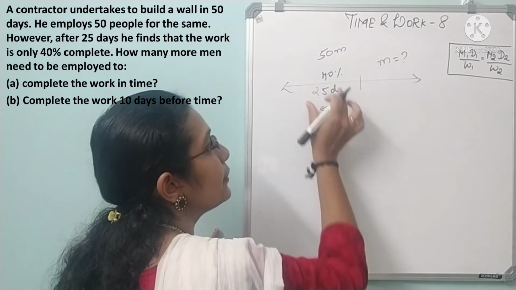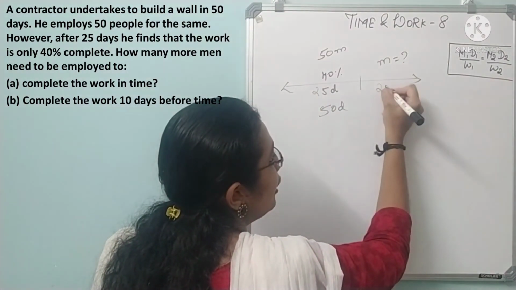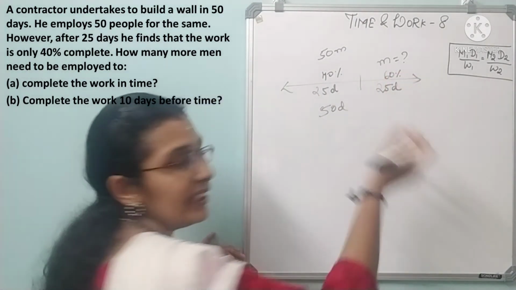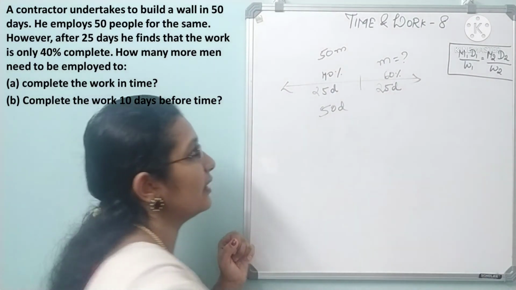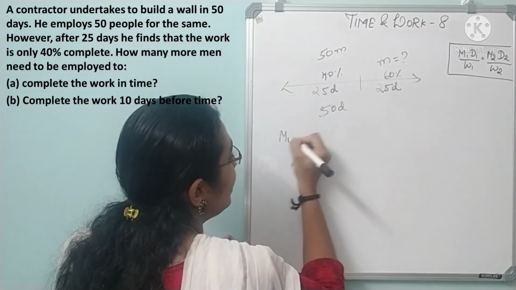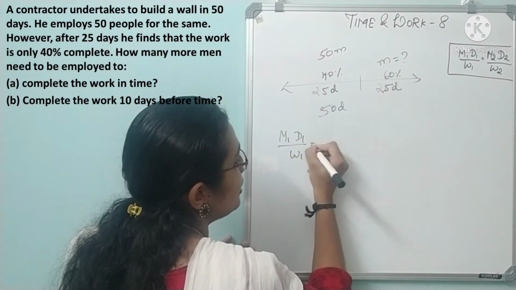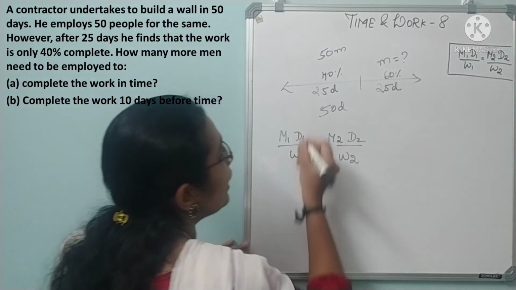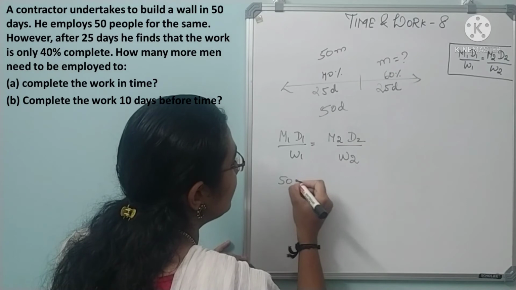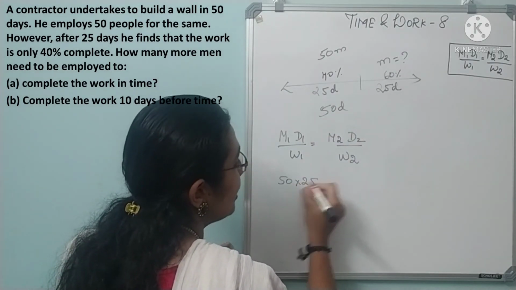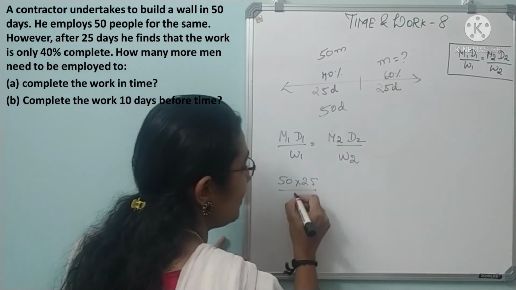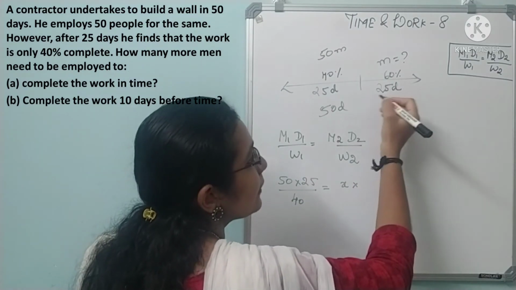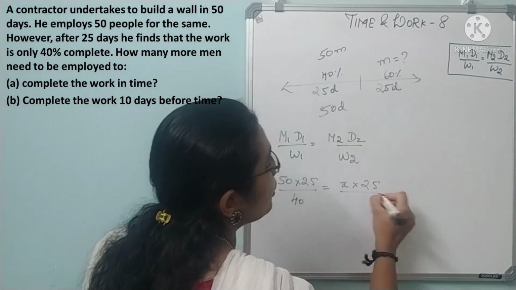Total is 50 days, in which 25 days is already complete. So here it is 25 days. And 40% of work is completed means remaining is 60%. 100 minus 40 is 60%. Now you can go with M1 D1 by W1 is equal to M2 D2 by W2. Here men is 50 men into D1 is 25 days divided by W1 is 40%, which is equal to M2 is X, D2 is 25 by W2 is 60.